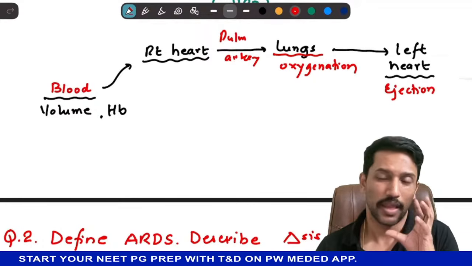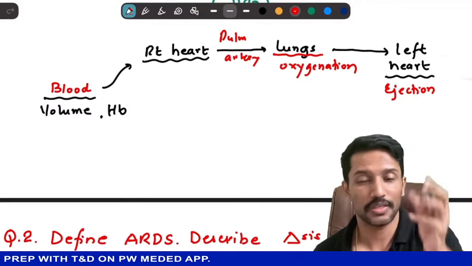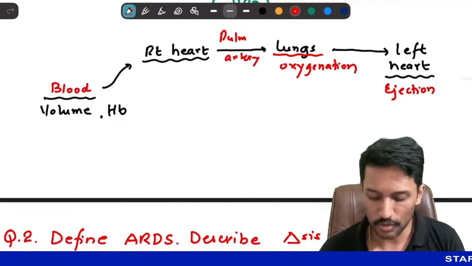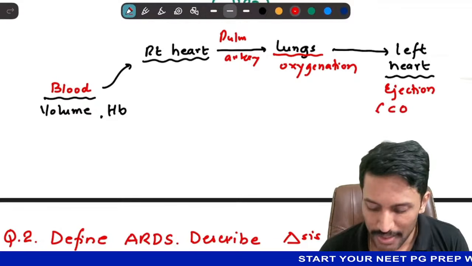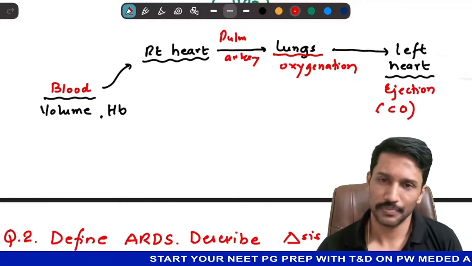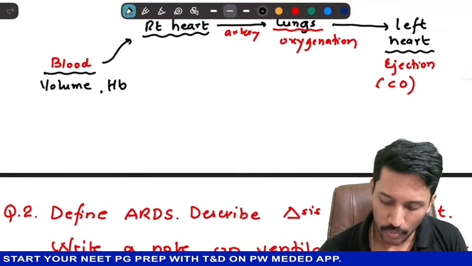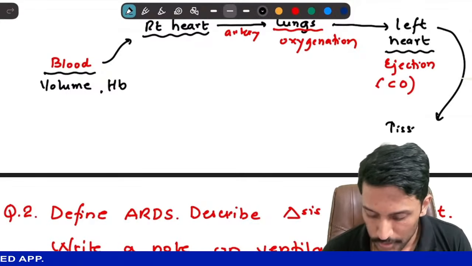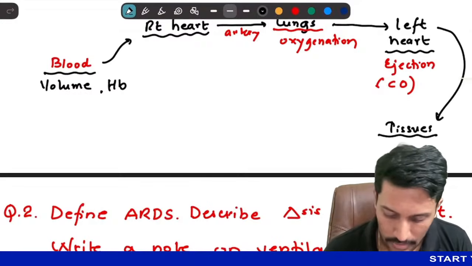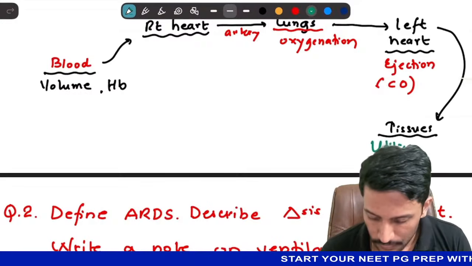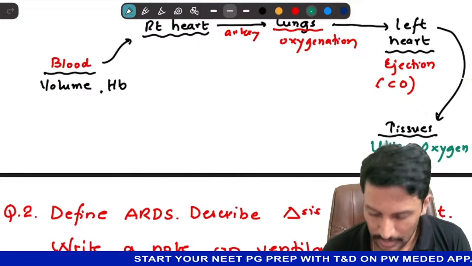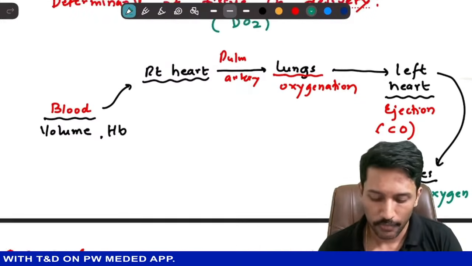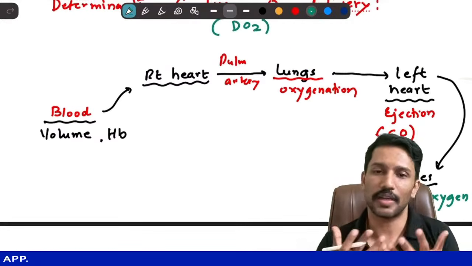And we know that every systole, the amount of blood ejected is called stroke volume, and the amount of blood ejected per minute, that is stroke volume into heart rate, is called cardiac output. So we eject the cardiac output from the left side of the heart. So now the oxygenated blood is ejected by the heart, and it is going to go to the tissues which utilize oxygen. So this is the system that is responsible for delivery of oxygen to the tissues. When anything in this pathway goes wrong, we can end up with shock.